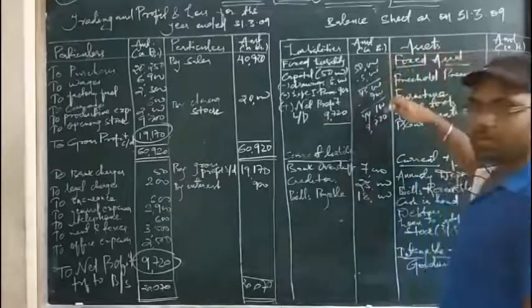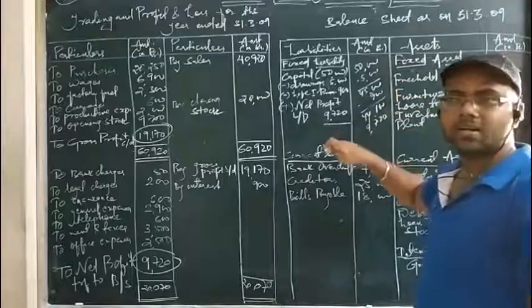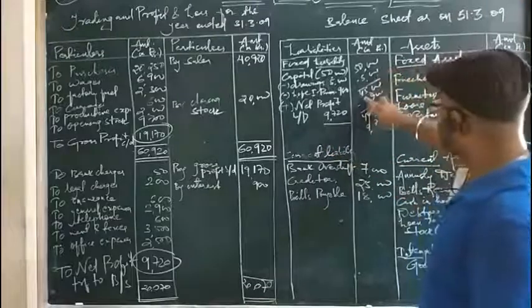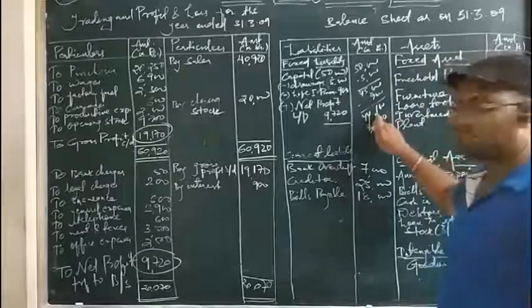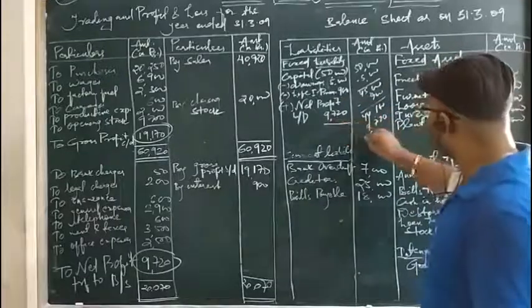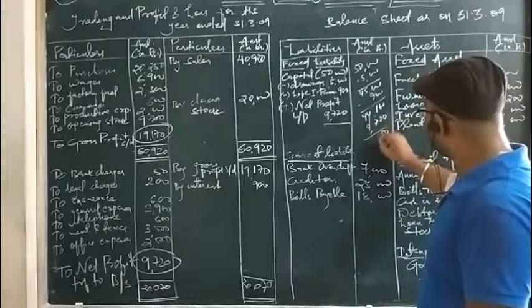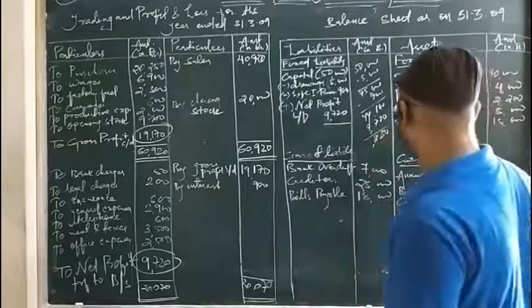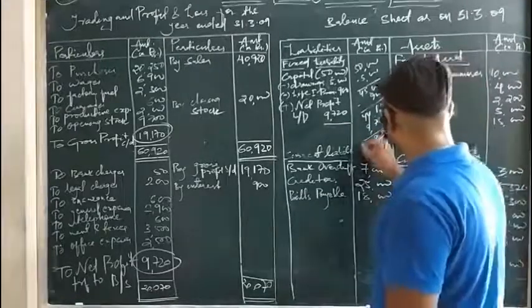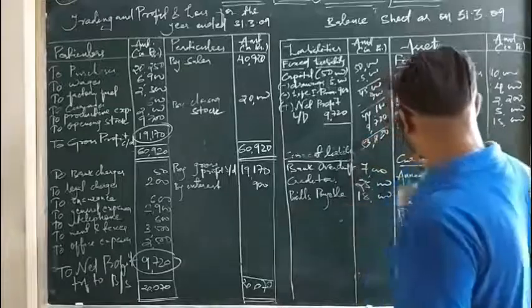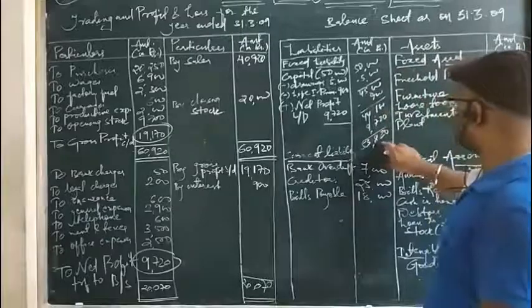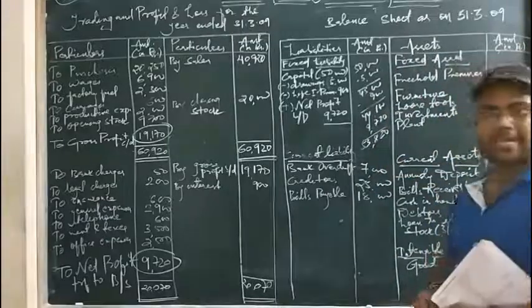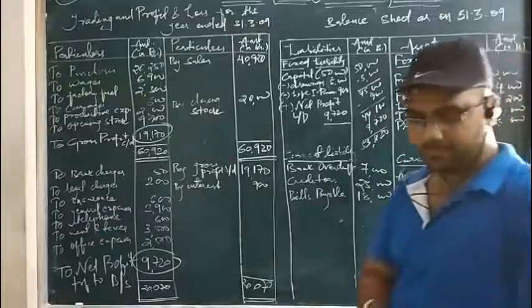And when you add the net profit to it, you have to add 9,720. See, I am making the calculation one by one in the rough for you to understand better. I have deducted drawings 5,000, I got 45,000. I have deducted life insurance premium 900 and I got 44,100. Then I have added net profit to it, and I get 53,820. Check again. So the total comes here as 53,820. Now we'll erase it.